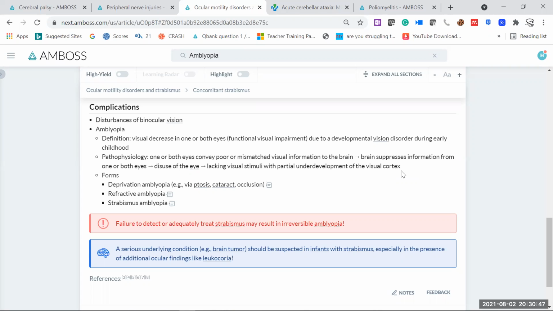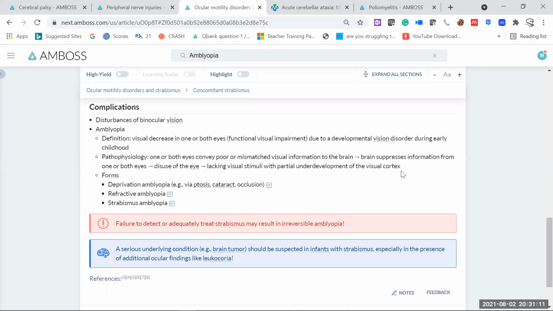That visual cortex will become underdeveloped. There will be underdevelopment of that visual cortex, and with the passage of time, that visual cortex will not become active. It will be completely inactive, and that is one of the most serious complications of this misalignment of eyes. So that is very, very important. Amblyopia is one of the most severe complications of this.